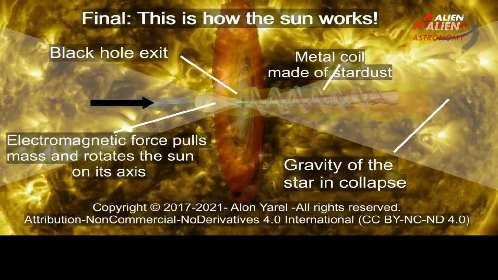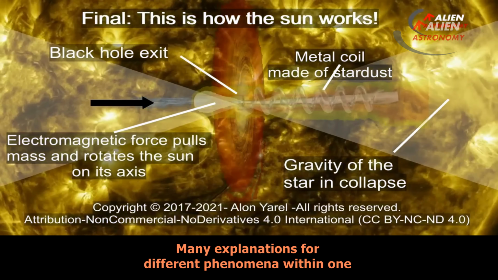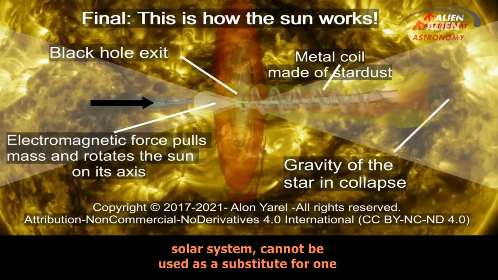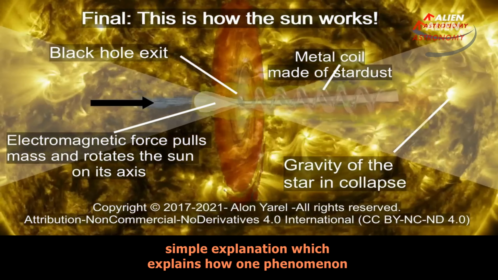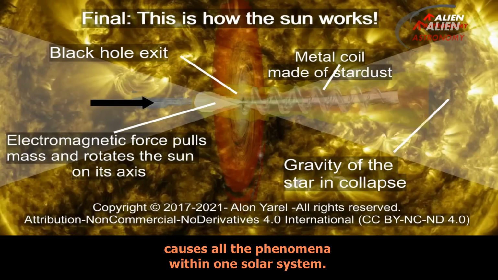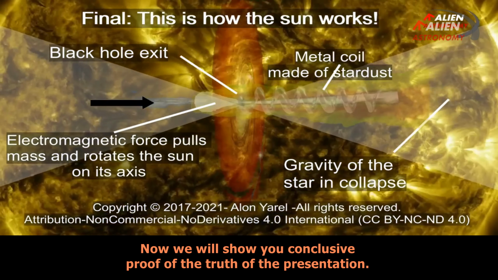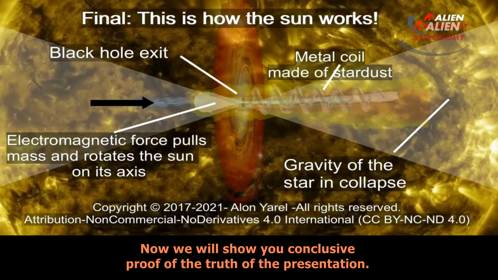In conclusion, many explanations for different phenomena within one solar system cannot be used as a substitute for one simple explanation, which explains how one phenomenon causes all the phenomena within one solar system. Now we will show you conclusive proof of the truth of the presentation.